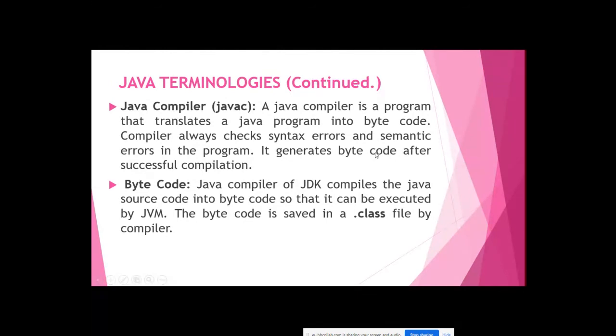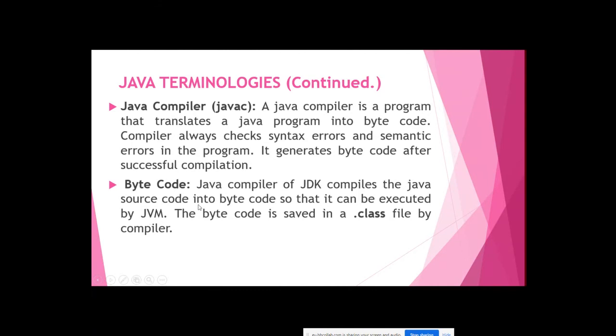Now what is bytecode? The Java compiler of JDK compiles the Java source code into bytecode. Source code means your program. Your program must be compiled first. The first phase is compilation. Once you compile successfully, it will create a bytecode so that it can be executed by JVM. The first phase is the compilation phase, where the compiler compiles your code and creates a bytecode. This bytecode can be executed by the next phase, the running phase, by JVM, the Java Virtual Machine.